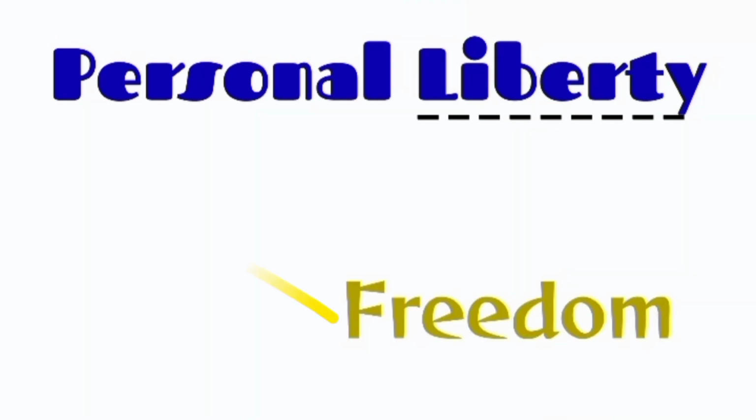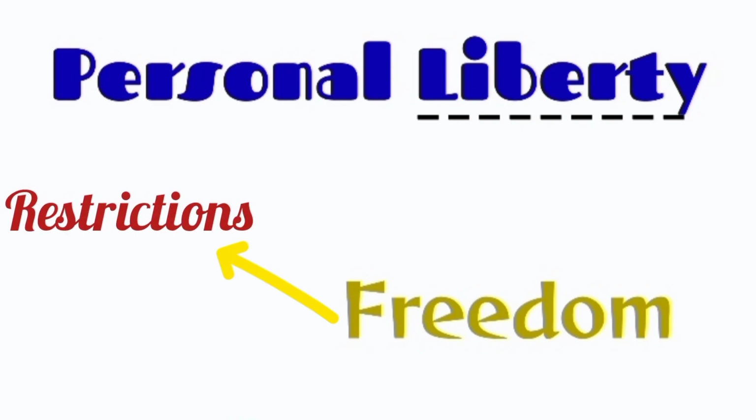Freedom, unlike liberty, is subject to restrictions. That is why the right to freedom under Article 19 is subject to reasonable restrictions. Thus, through laws, restrictions can be imposed on these freedoms. But in the case of liberty, restrictions cannot be imposed. So, there are practical difficulties in adopting the term liberty under Article 21. And that is why, under Article 21, the term personal liberty is used instead of liberty.